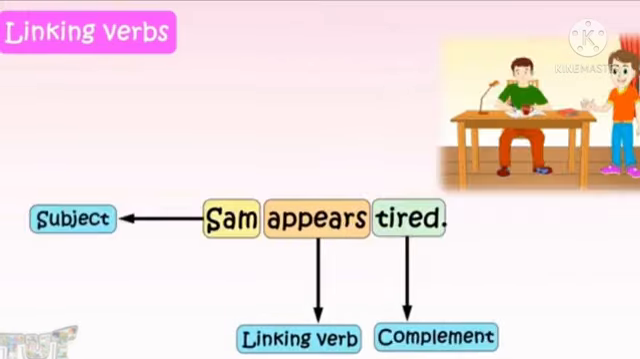Another example: Sam appears tired. Here the subject is Sam, and what happened to Sam? He is tired. That is a complement given to Sam. And we are connecting the subject with the complement with the verb appears. Then we can say that verb is actually a linking verb because it is connecting the subject with its complement.